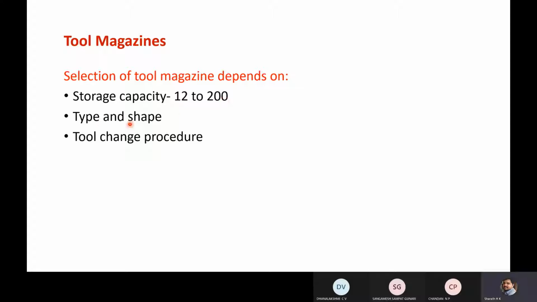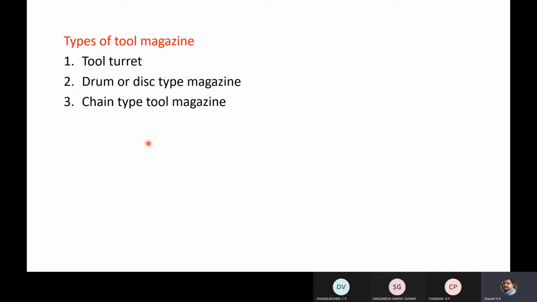The next, type and shape, then tool change procedure. We are going to discuss this in detail. Types of tool magazine: tool turret, drum or disc type magazine, chain type tool magazine.